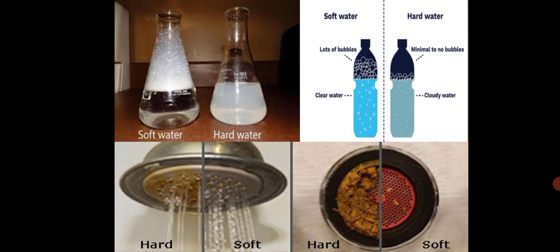Now these are the two things it affects, the hard water and soft water. With hard water the scales are formed. You can see the brown scales are being formed, and in soft water no scales are being formed. So two pictures are being shown there below. The hard water can cause scales, which is very harmful, and soft water does not cause scales. Scales are very difficult to remove. Clear in this picture.